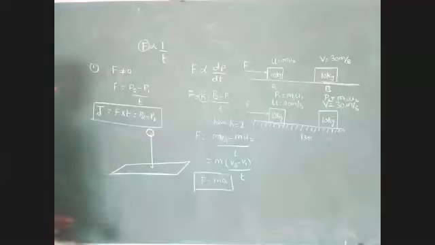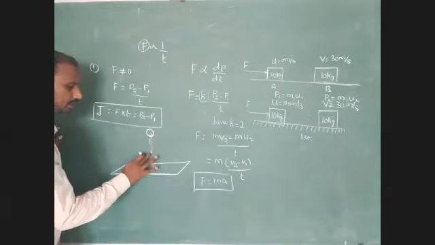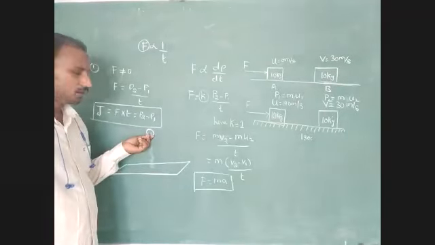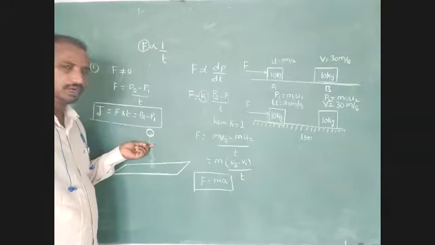Yes or no? In another condition, just identify, we move this body in the vertically downward direction, slowly.